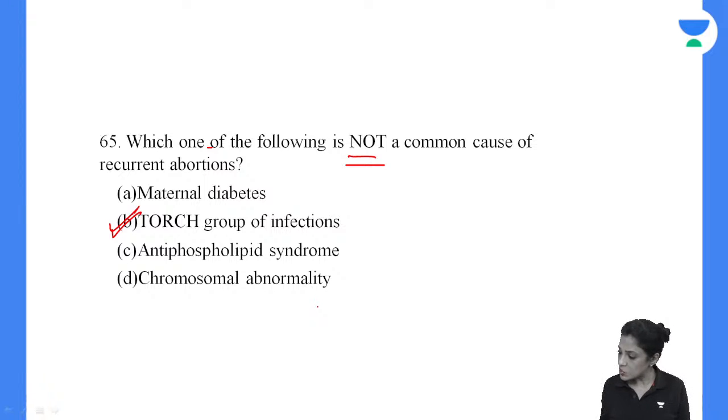Okay. So let me read out the answer for you. Recurrent miscarriage causes: genetic factors, endocrine and metabolic like poorly controlled diabetes, thyroid antibodies, LPDs and PCOS. Infections like infection in the genital tract may be responsible for one spontaneous abortion but not recurrent. Inherited thrombophilias, autoimmunity, APLA panel if it is abnormal, and anatomic abnormalities. Okay, so these are the causes.